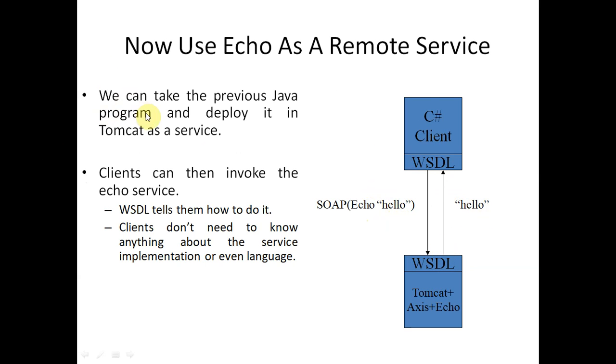So we can take the previous Java program and deploy it in Tomcat as a service, and the client can then invoke the echo service. WSDL tells them how to do it, and the role of WSDL is to tell how to do it. The client doesn't need to know anything about the service implementation or even the language.